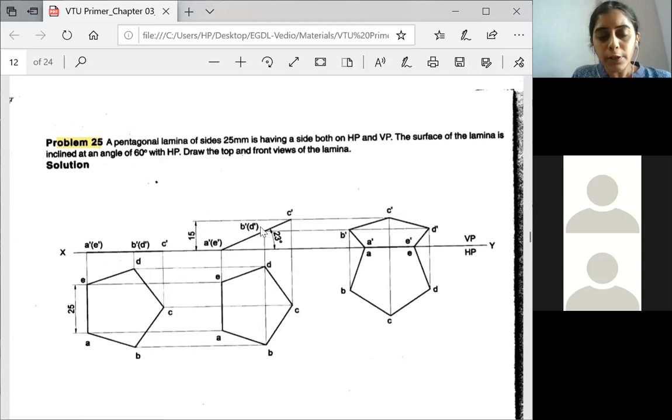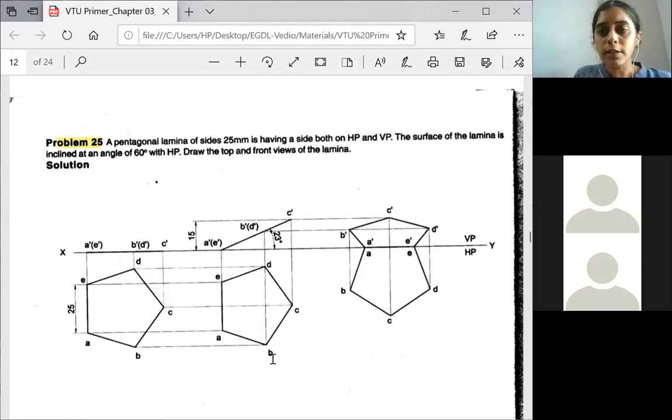So after that, you please take the projections down, extend, read the locus. So locus of A dash is meeting A here. So this will be our point E. Locus of E dash is meeting E here. Similarly, locus of B dash with B, and C dash with C. So you will get all the corners.